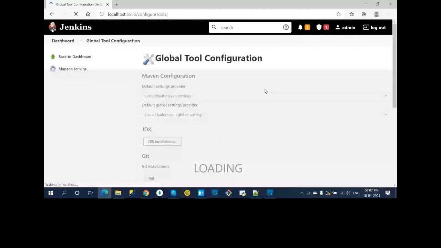Why I said manage plugins? Because when you build a project, I'll show you that one also. So you can go here, available part. Okay, so as I already installed, I won't be able to see that. Okay, so you go in available, search for Git, search for SCM, search for Maven, and install all those. So I have installed, you can see it here. Git is installed.